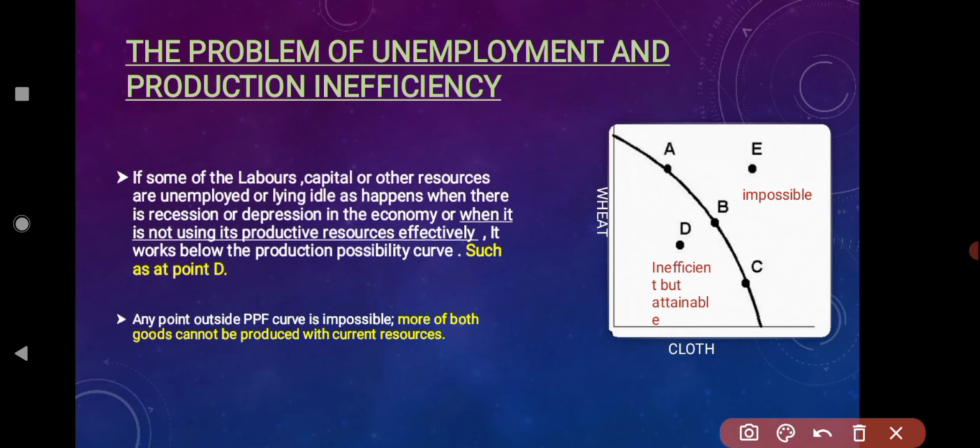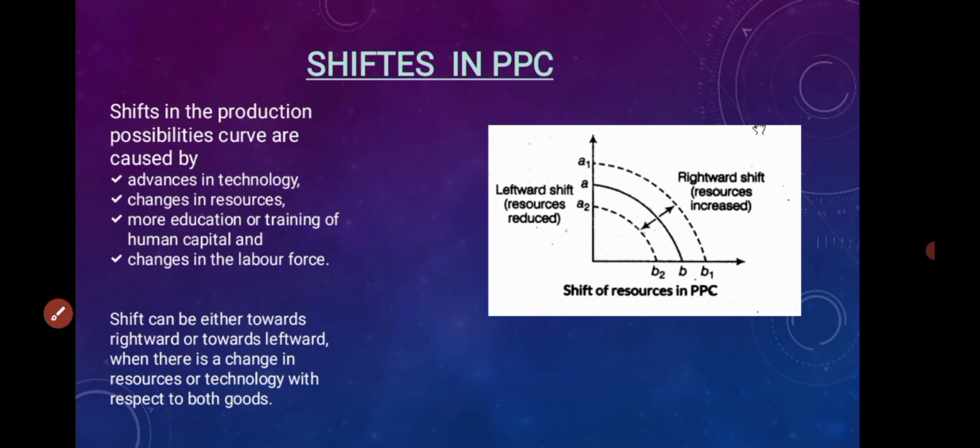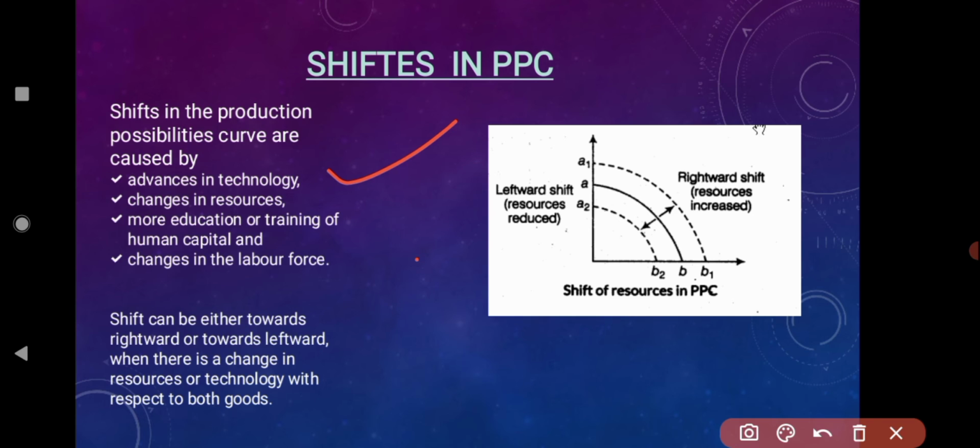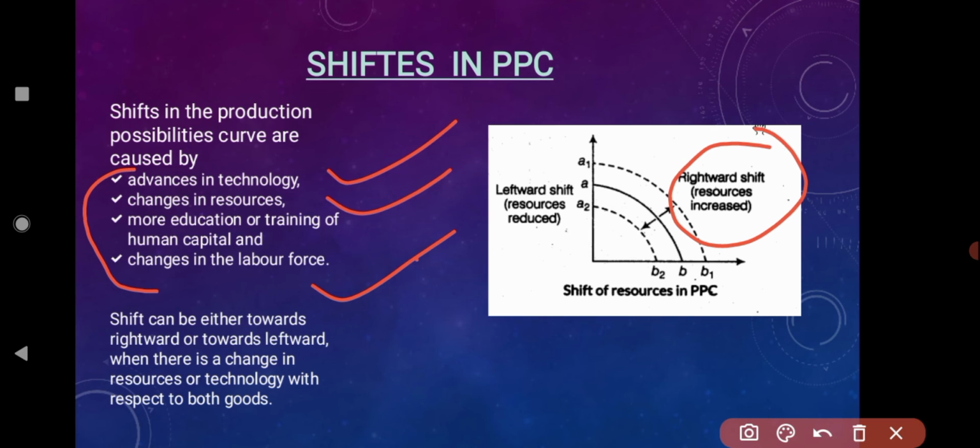Let us move on to the next part. Let us understand the other condition in the PPC. How does a shift in the PPC curve take place? Suppose there is an advancement in technology, resources have changed, human skills have developed, and changes in the labor force have taken place. At that time we can say that the economy is working in full swing. There is a shift in the PPC curve from A, B to A1, B1. That is the rightward shift of the PPC curve.